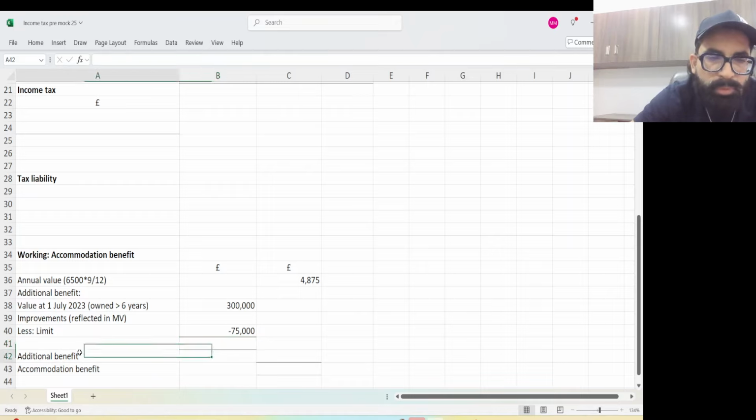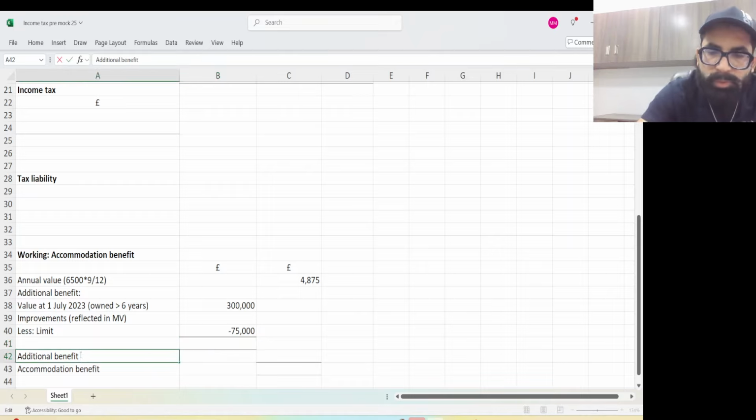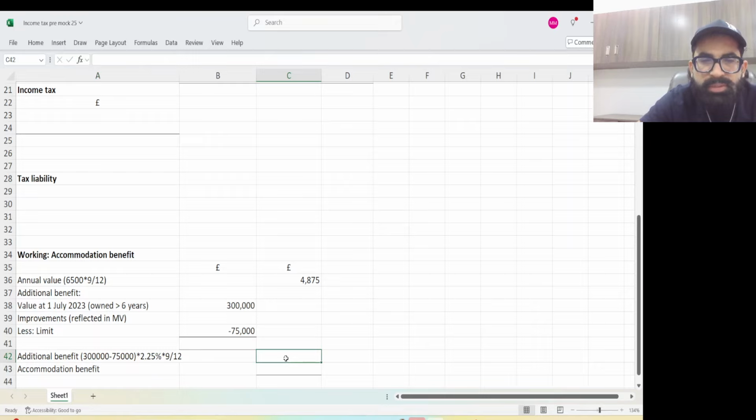Let me do it here for you. How are you going to do it? 300,000 minus 75,000. Yes. Bracket close into 2.25% into 9 upon 12. See, this is how I'll do it. This is how I'm going to do it here. This is how I've showed you the working.